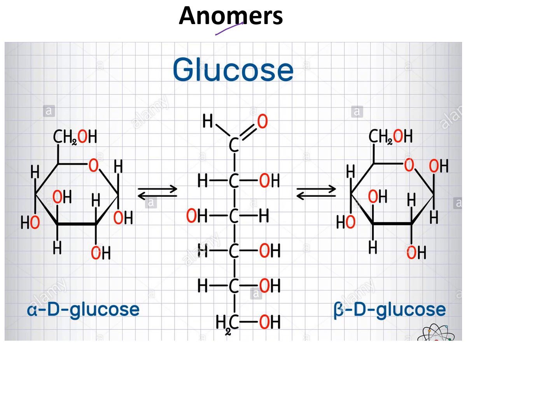Here, if we see this molecule, the OH is above the plane, and here the OH is below the plane. This is the difference if you compare these two structures. Now in this molecule, this OH and this CH2OH are on the same side of the plane.